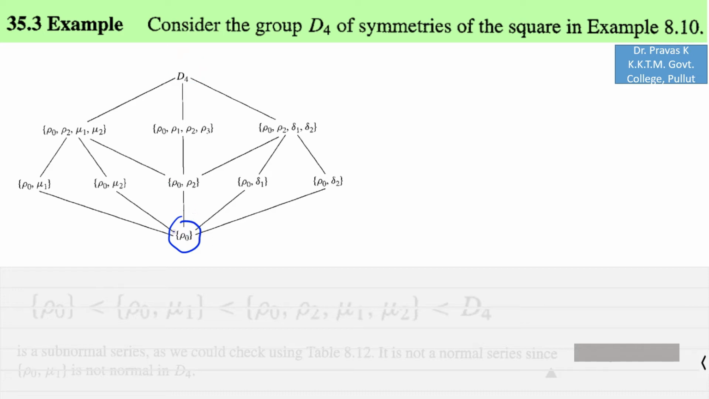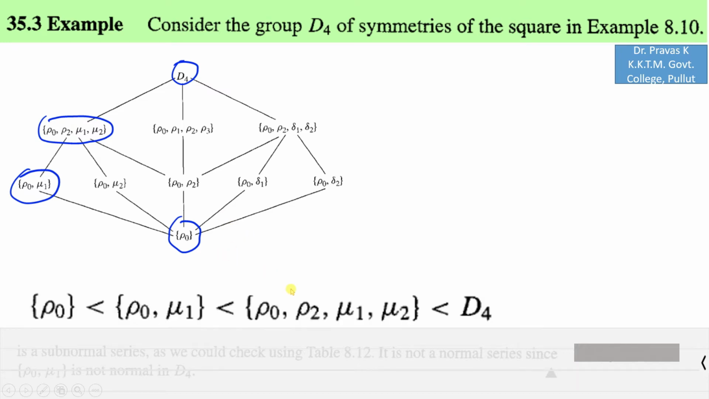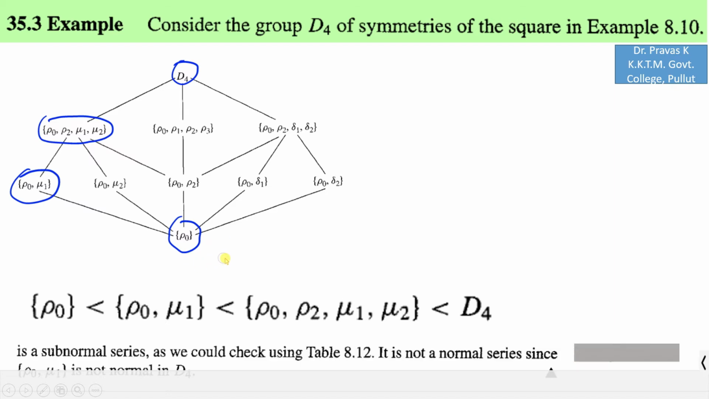So here you can see that ρ0 is a subgroup of {ρ0, μ1}, which is a subgroup of {ρ0, ρ2, μ1, μ2}, which is a subgroup of D4, and it forms a subnormal series of D4. Now you can see that this is not a normal series, for which you can see that {ρ0, μ1} is not normal in D4.